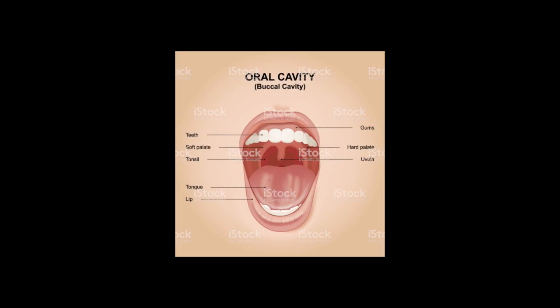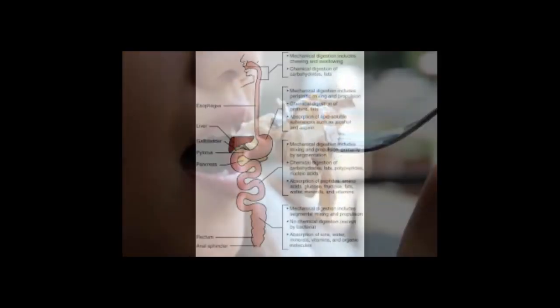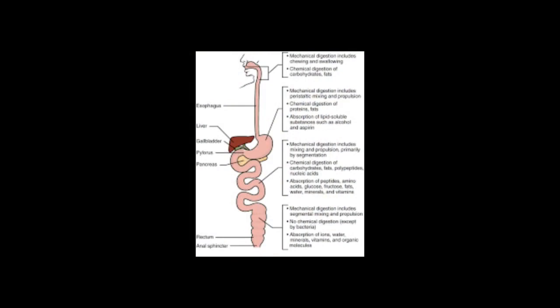So let us begin with the first compartment, that is the buccal cavity. Food is taken into the body through the mouth. Most animals, including humans, take food inside the body through the mouth. The process of taking food into the body is called ingestion. So first we will see the processes involved in nutrition. There are mainly 5 processes. I am going to explain them one by one, and then we will move to digestion in human beings.